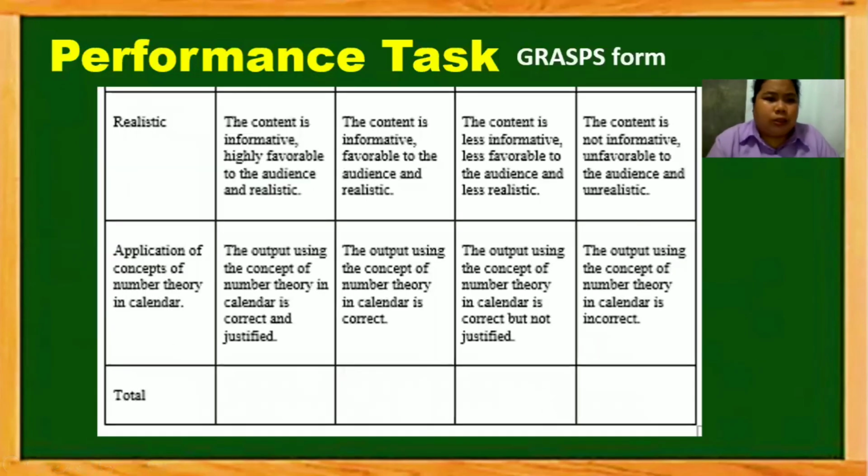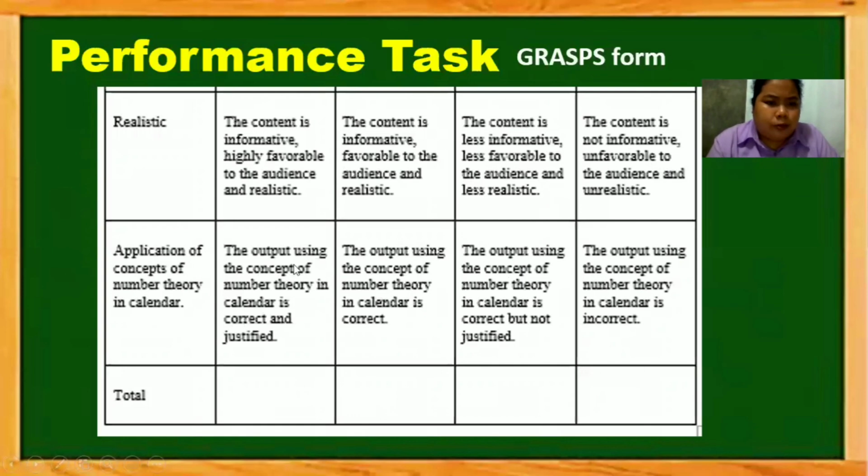The remaining 2 criteria are, first, realistic content: the content is informative, highly favorable to the audience, and realistic, which is 4. You get 3 if your content is informative, favorable to the audience, and realistic. You get 2 if the content is less informative, less favorable, and less realistic. You get 1 if the content is not informative, unfavorable, and unrealistic. For the last criteria, we have application of concepts of number theory and calendar.